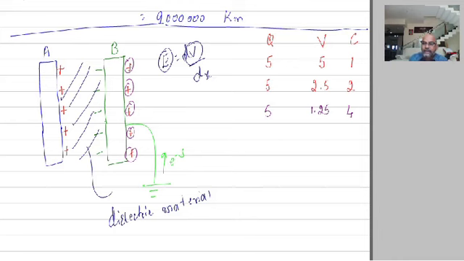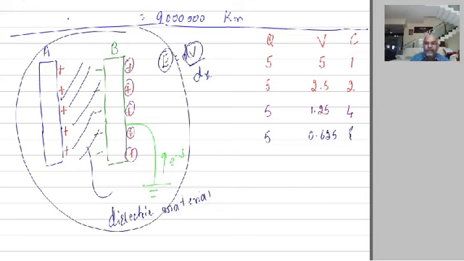If the potential decreases, see that charge remains the same, 5 only, and the potential now decreases. Now it becomes 0.6, for example 0.625. So 5 divided by 0.625 is what? 8. So now the capacity was 1 initially. Now the capacity has been increased how many times? 8 times. Now this entire setup we call a capacitor.